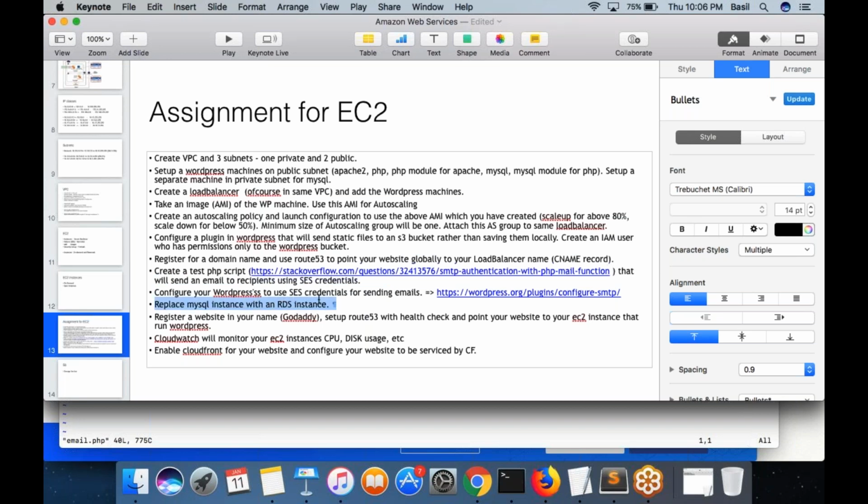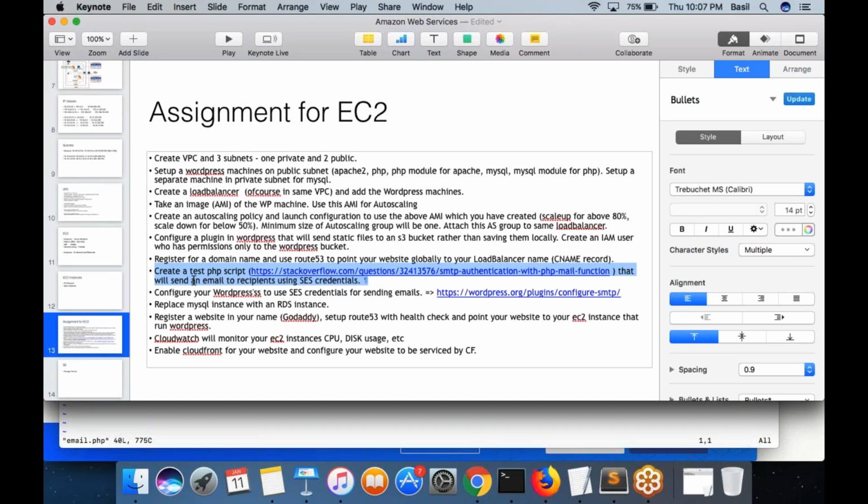Okay, and yeah, this also I want you to do. Configure SES to send. Basically, you can do one more thing. Your WordPress also wants to send out email, right? Those who are interested, once you succeed in creating the test PHP script that can send out email, the next thing I want you, don't focus on any PHP coding, not required. I just want you to understand how this emailing works. That's it.